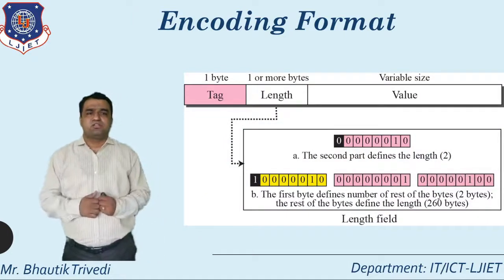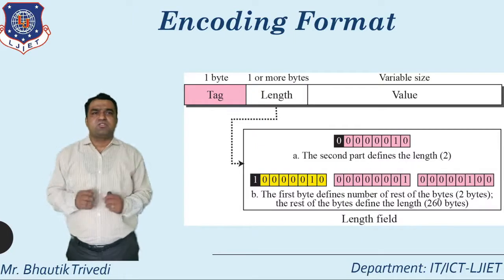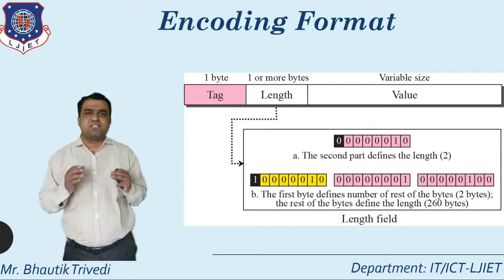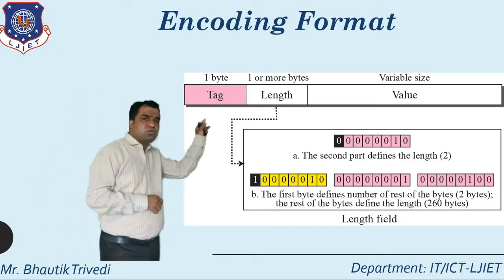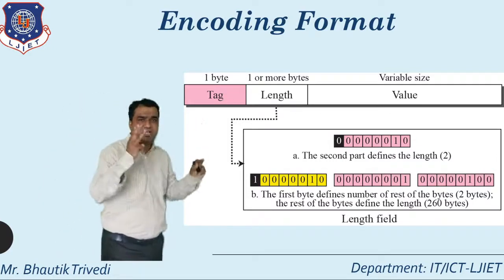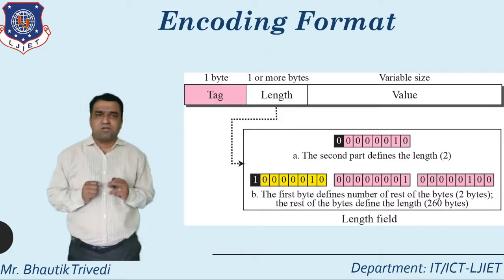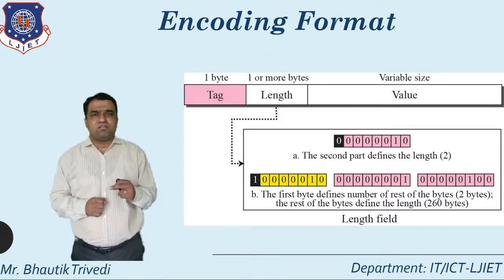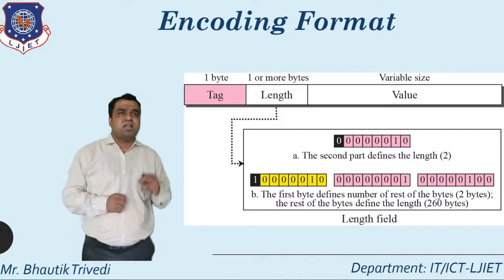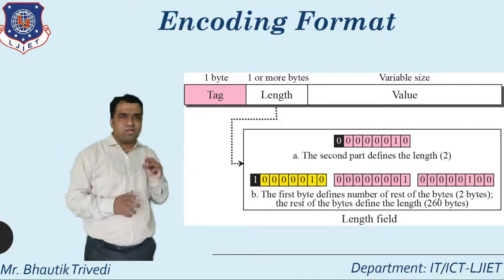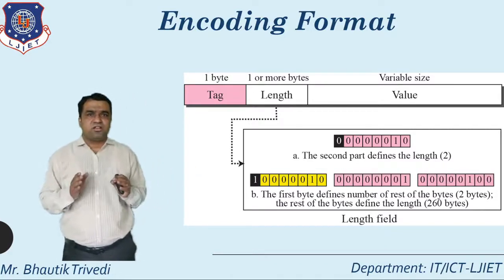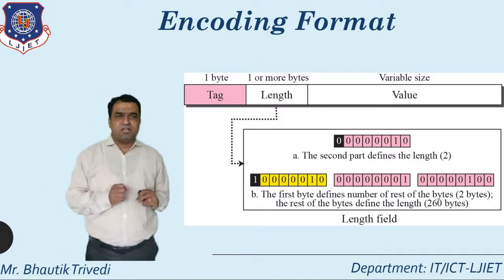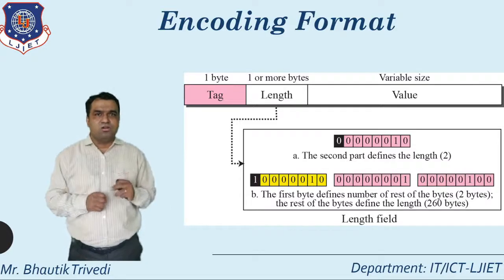Encoding format. Here you just see the diagram. Whenever I talk about the encoding format, it is generally divided into 3 components. The first one is known as the tag, the second is known as the length, and the third is known as the value. Fully concentrate here: first one tag, second one length, and third one value.